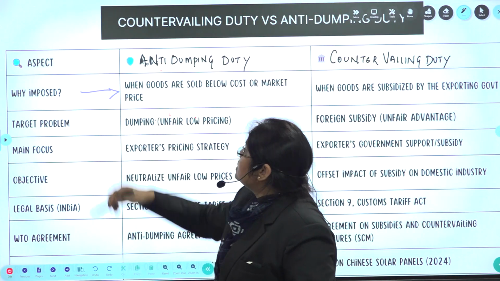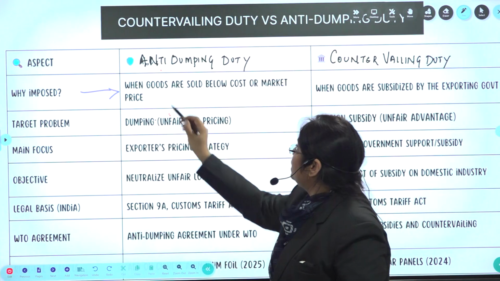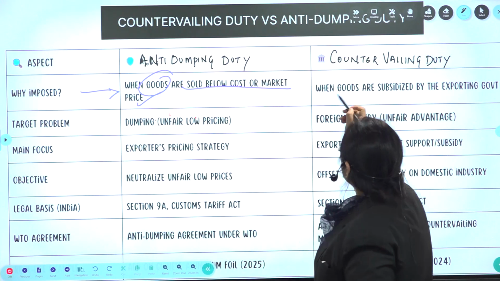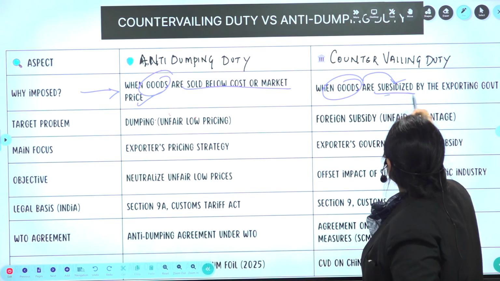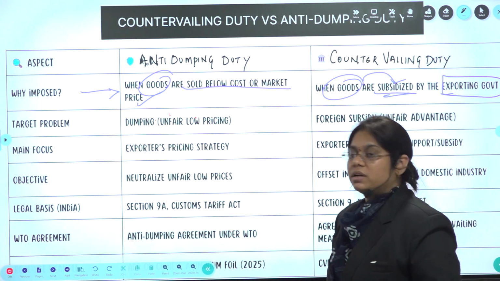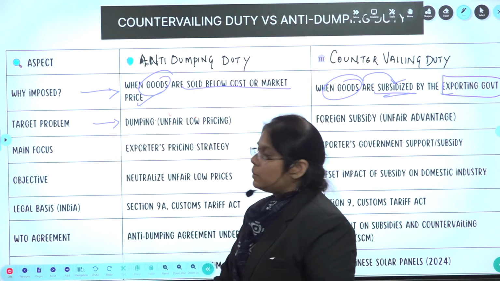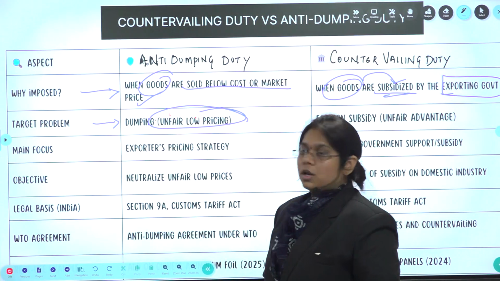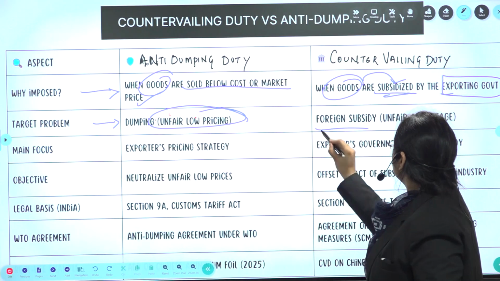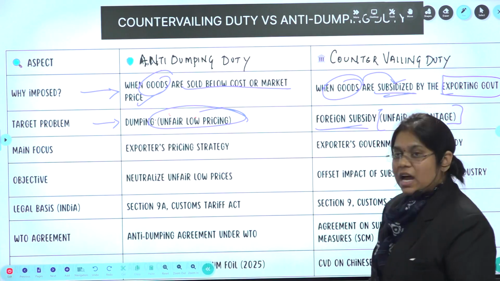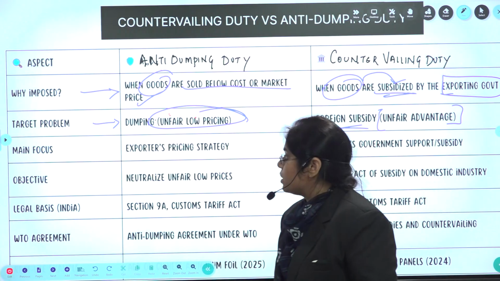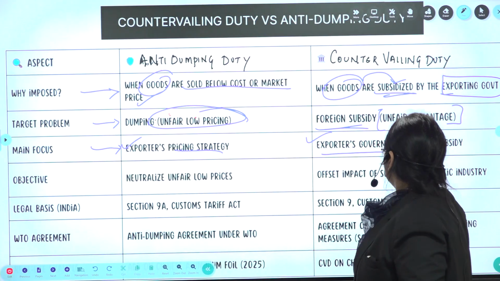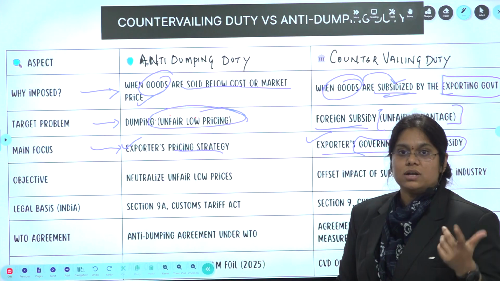Now, who imposes this duty? Anti-dumping duty applies when goods are sold below the cost or market price. Countervailing duty applies when goods are subsidized by the exporting government. Okay. Now, what is the target problem here? Basically, it is dumping due to unfair low pricing. Here it is foreign subsidy giving an unfair advantage. The main focus for anti-dumping is exporters' pricing, and the main focus for countervailing is exporters' government support or subsidies.